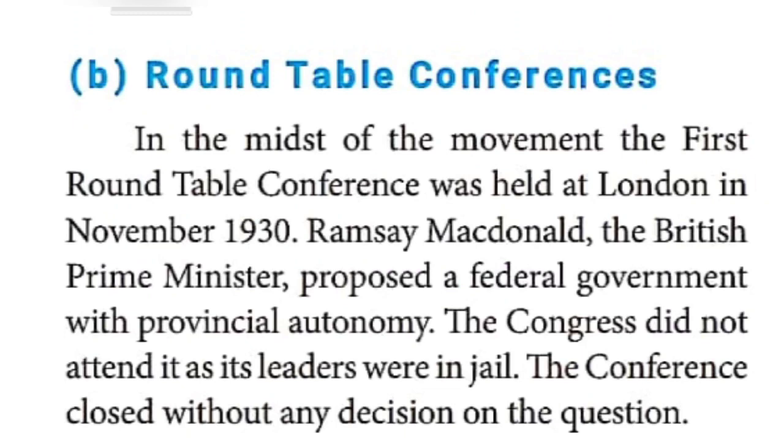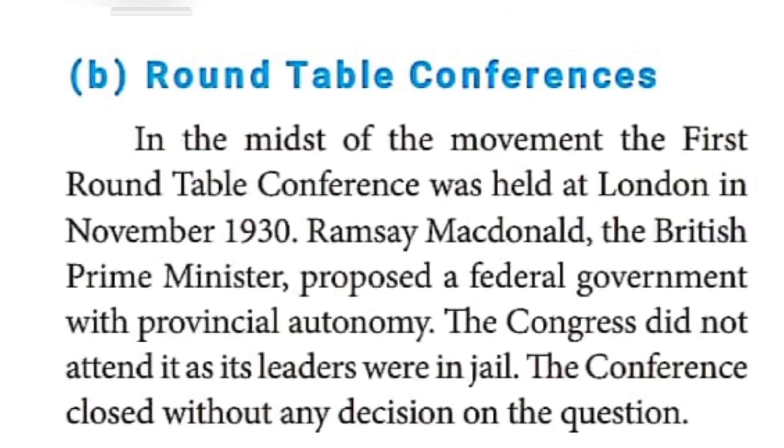We learned the non-violent struggles in Champaran and against the Rowlatt Act, the Rowlatt Satyagraha. In order to protest against it, the non-cooperation movement was started by Gandhiji in the year 1920.